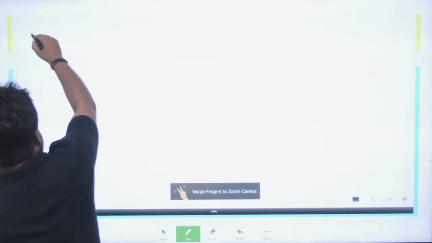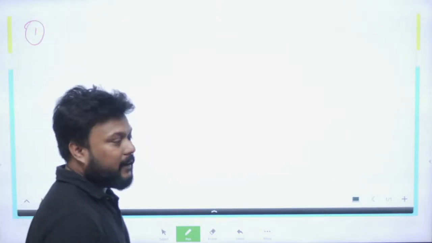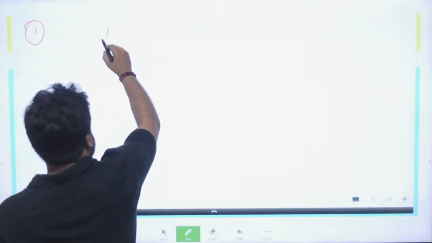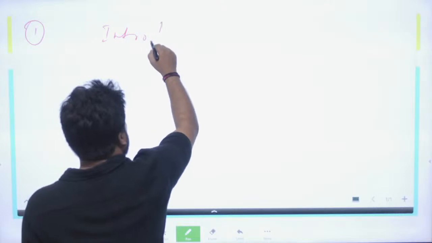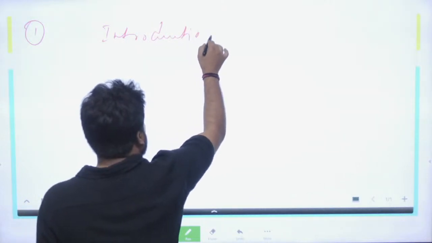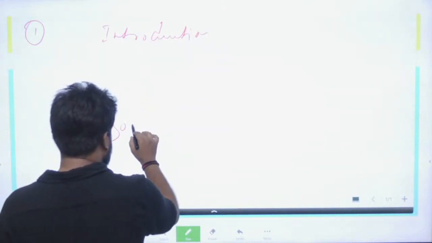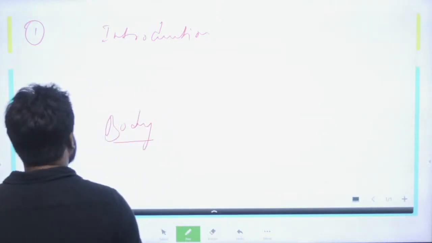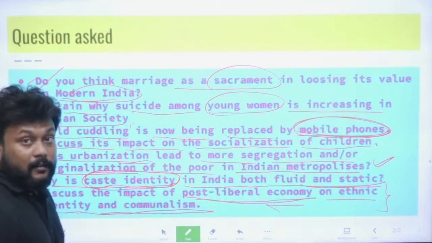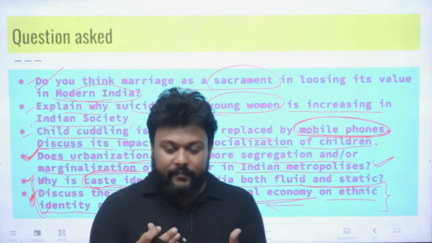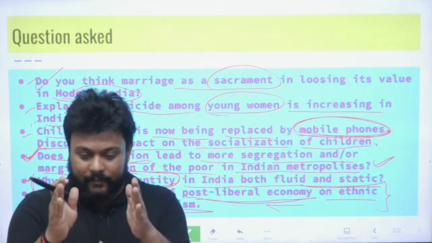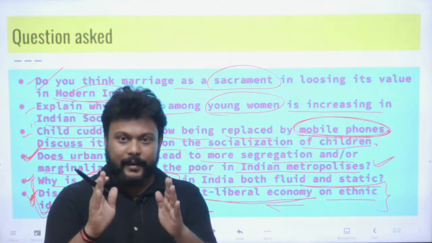So for the very first question, the structure of the answer would be: the first part is the introduction, and second will come the body. Everything is given in the directive, so you have to understand the directive of the question exactly: what is given as content, what you add, the main demand of the question.